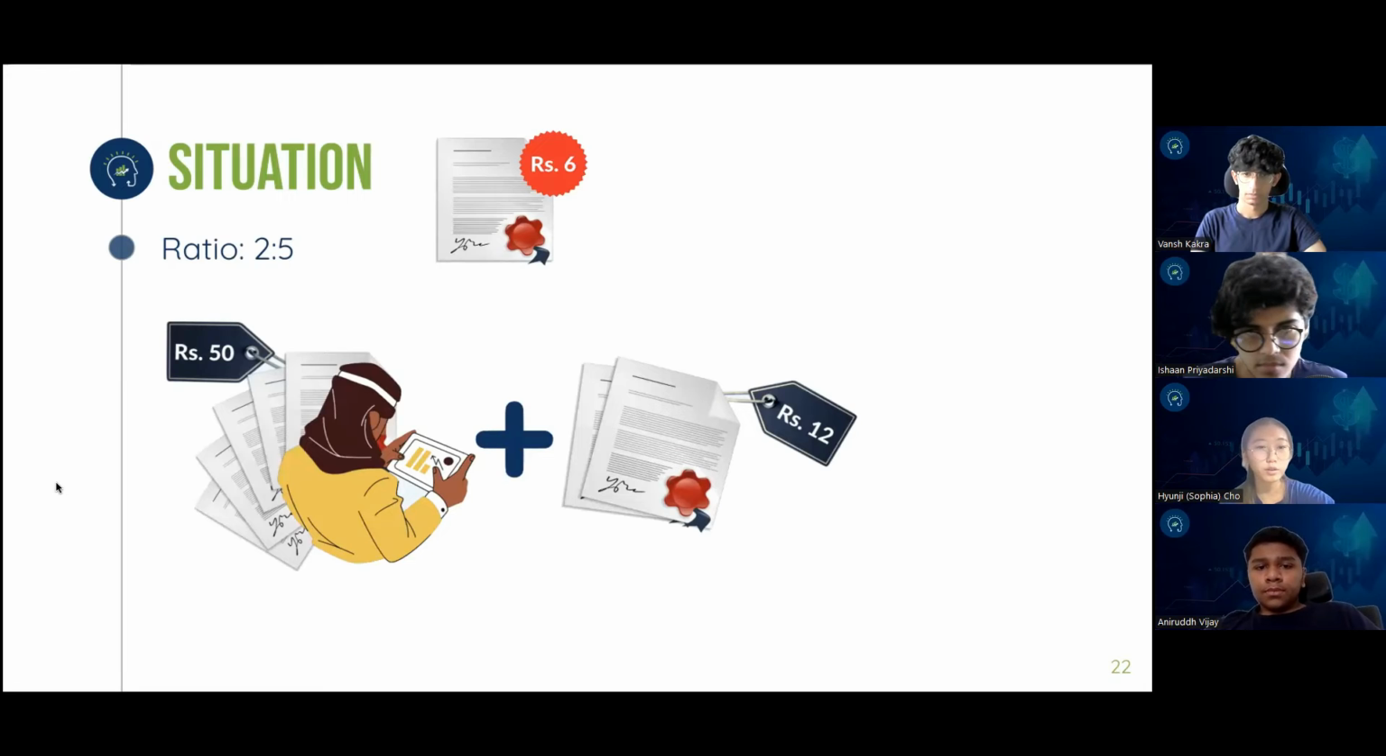Here you can see that each share is worth 10 rupees, and this person has 5, so the total value is 50 rupees. Additionally, they're able to get this rights issue, where each share is at the value of 6 rupees, and they have 2 of them, so the total value of the rights issue is 12 rupees.